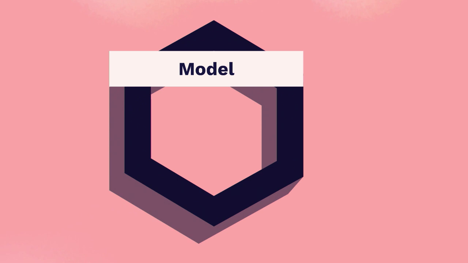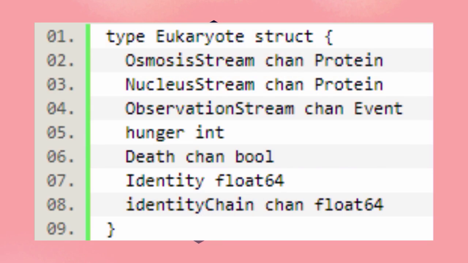So the code model. How does it change from prokaryotes? The primary difference in the structure is that we've added a nucleus stream. So now, how we represent being geographically outside of the world is that you interact with the cell via the osmosis stream. You interact with the eukaryote and you get osmosis in through that nucleus.